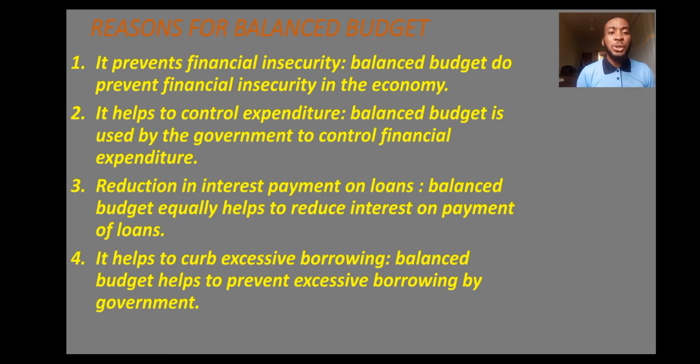The third one, reduction in interest payment on loans. Let me read the point first. It says, balanced budget equally helps to reduce interest on payment of loans. Now, if you're not owing anybody, will you be talking about loans or interest? As a matter of fact, if you're not owing anybody, these words are alien to you. They are foreign to you. You don't use them.